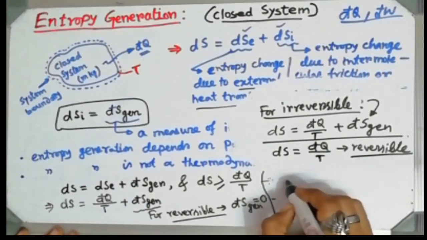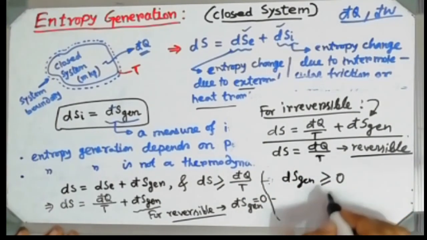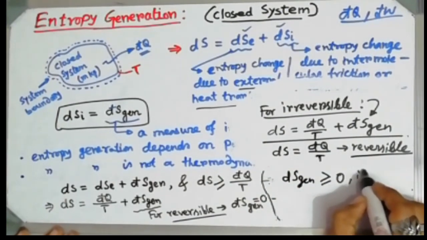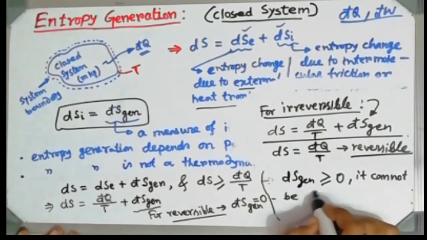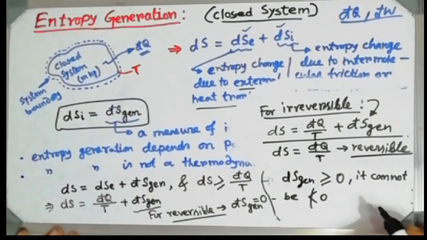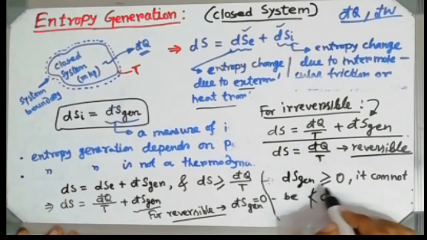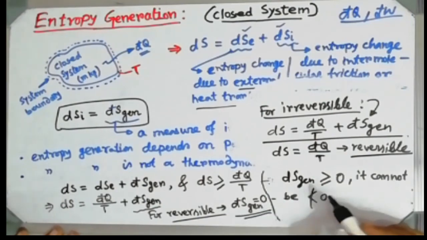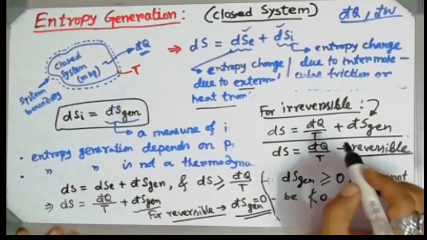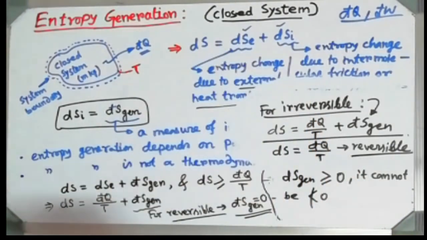So I can conclude at this point that entropy generation d S gen will always be greater than or equal to 0. It cannot be less than 0. Entropy generation is 0 for a reversible process, as I have written over here, and it is greater than 0 for an irreversible process. That's all for entropy generation for a closed system.